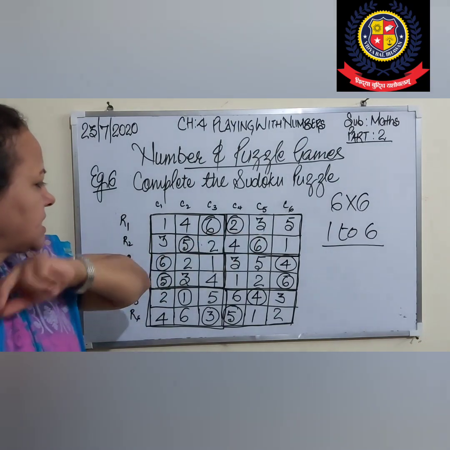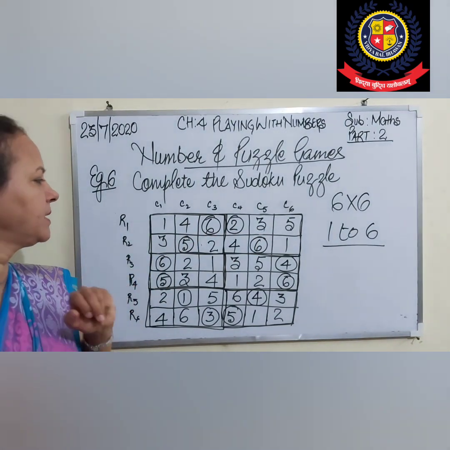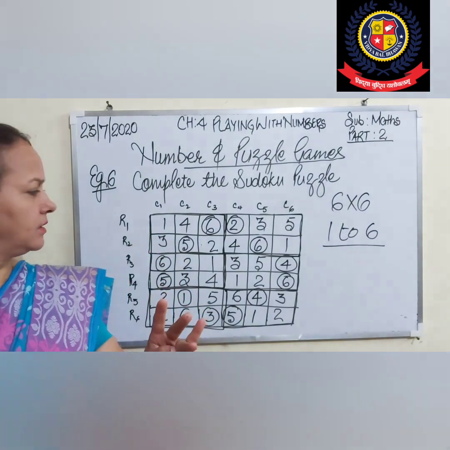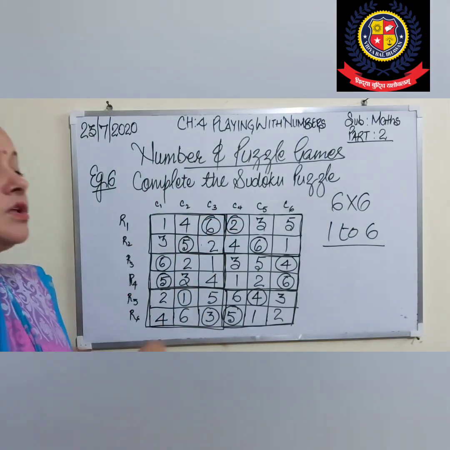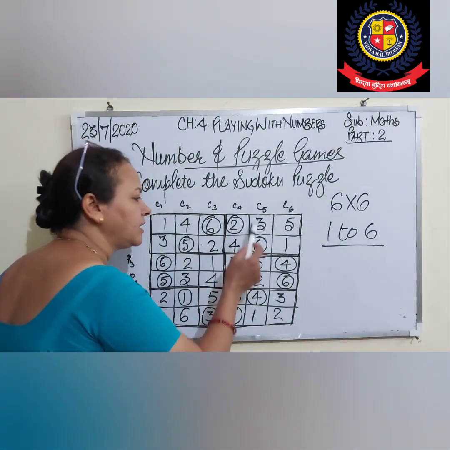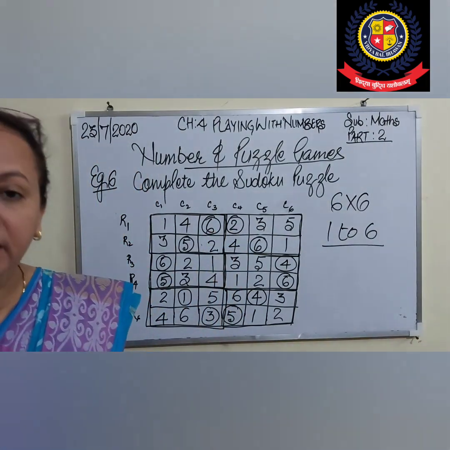Similarly in this, 6 and 2 are given. So what numbers will we use? 1, 3, 4, 5. We already have 2 numbers. So I want to say, the numbers which are given, we will not use again; other than those numbers, we have to use the rest.